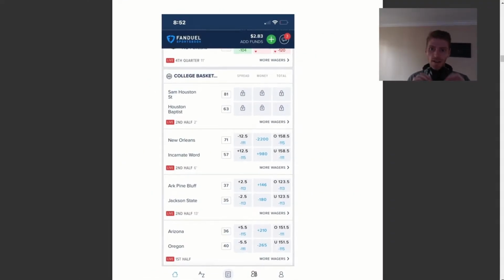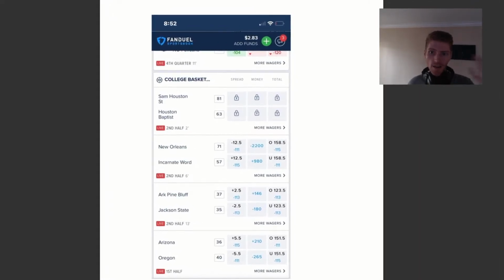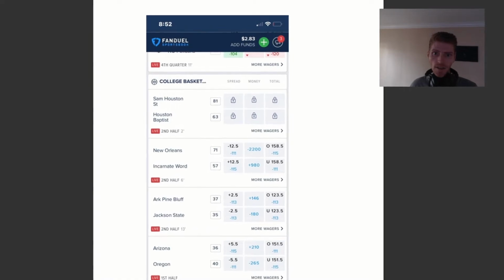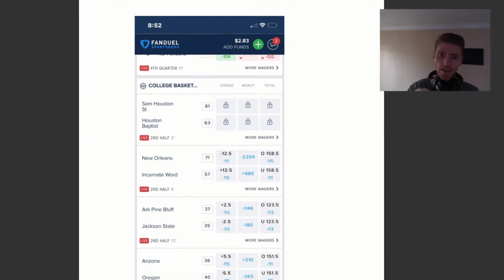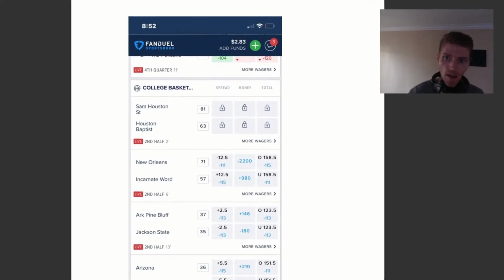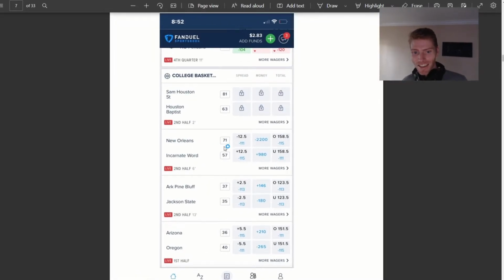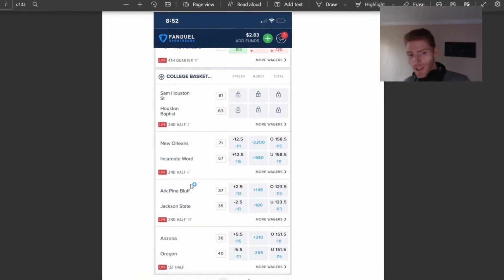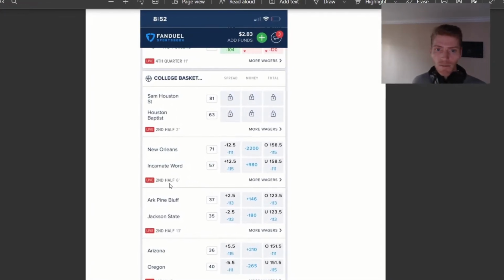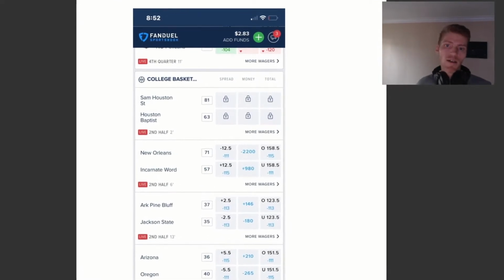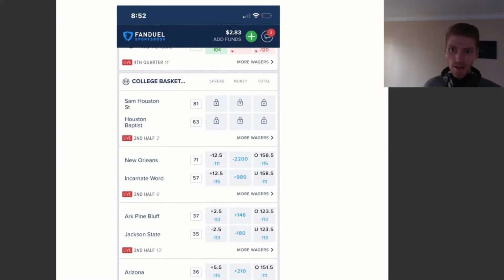As you can see here, there's the screenshot of the game he was betting on. So this is his phone. You can see in the top left corner of the phone, it says 8:52 p.m. Remember that. The game he's betting on specifically is the second game down from the top, New Orleans versus Incarnate Word. You can see the odds there. If you look at the bottom left-hand corner of that little rectangle, it says second half, 6 minutes left at 8:52 p.m. So from there, he places the bet at that time because he likes those odds.